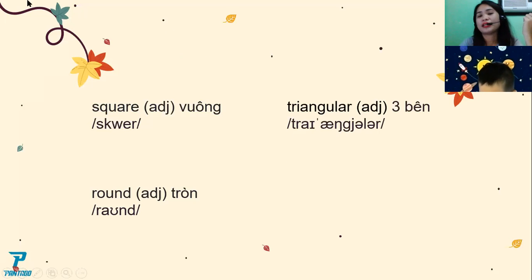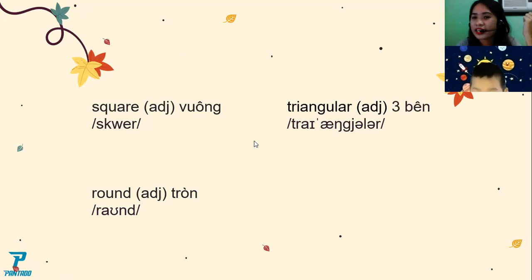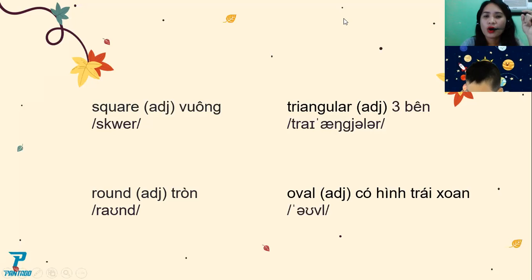Oh, what is that? Triangular. Again. Triangular. Oh, you will say triangular. Again. Triangular. Okay, triangular is like this. Like a pyramid, triangular. Next, we have, oh, what's that?